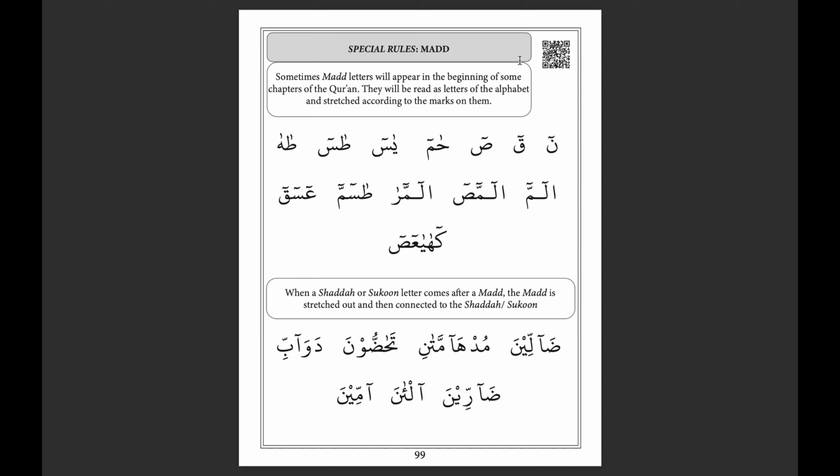Sometimes what will happen with mad is that it will appear on single letters or letter variations that are connected, and it's just mad on it. These will only happen in the beginning of some surahs in the Quran, some chapters in the Quran, if you will. And what will happen to these are very special. They will be read as if they are letters of the alphabet, and we'll be stretching those letters out.